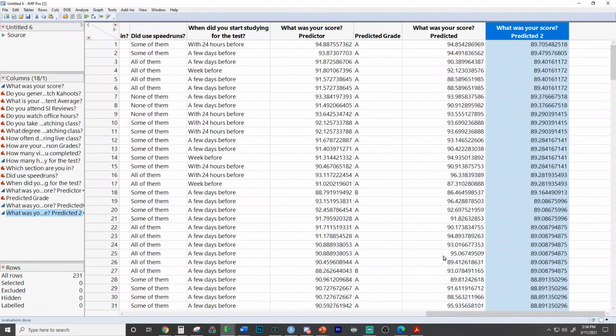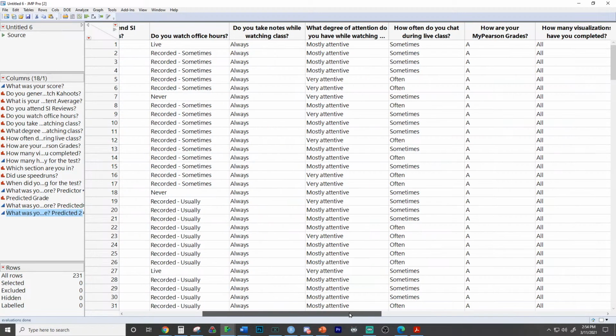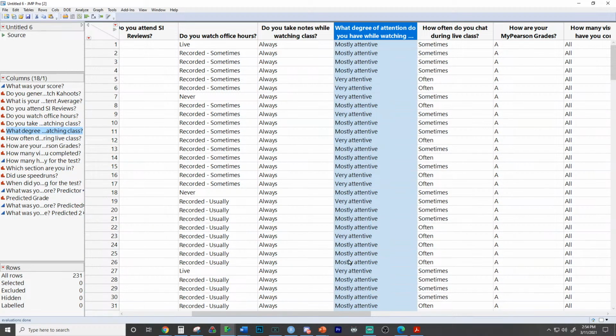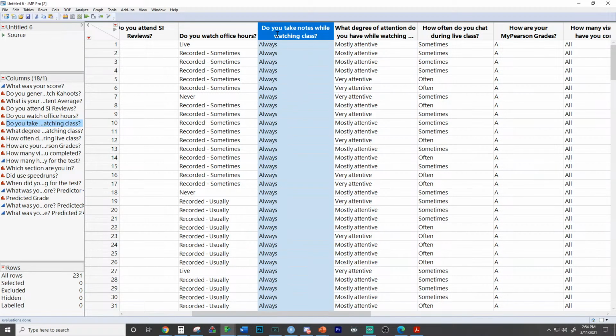With this sorted, I'm going to look at whether they take notes. Do you take notes while watching class? What do you see about the highest people? These are all the people with the highest grades. The people predicted to make the highest grades by this new model, which is actually the best replication, all always take notes. And every one of them says they're mostly attentive or very attentive.